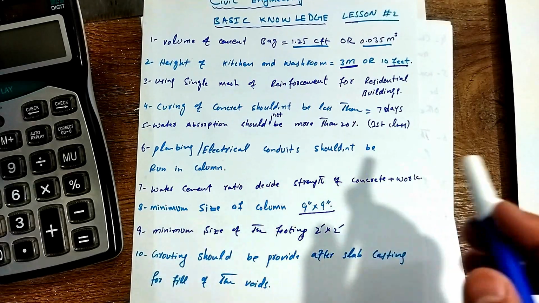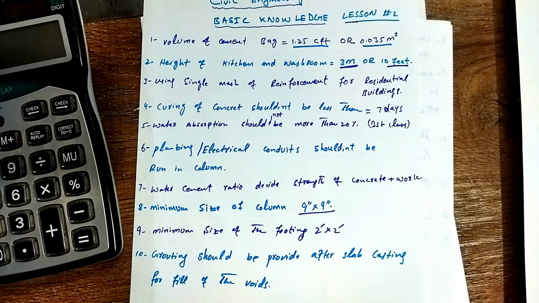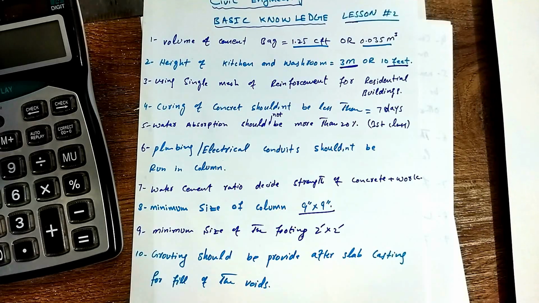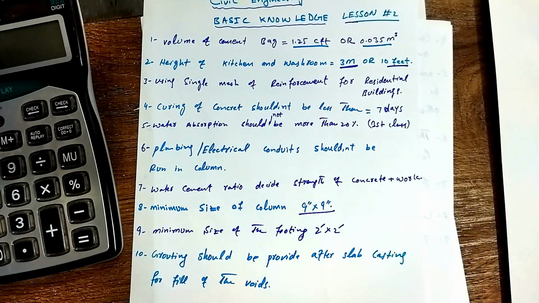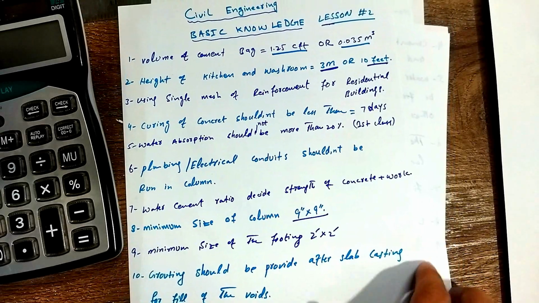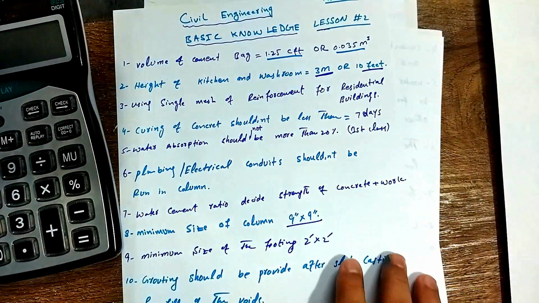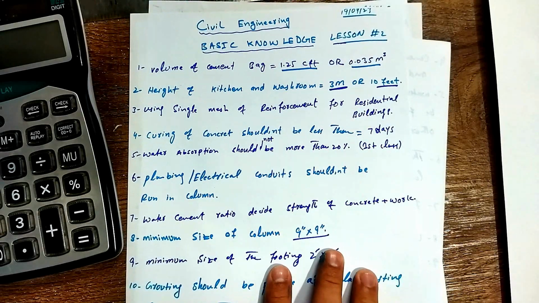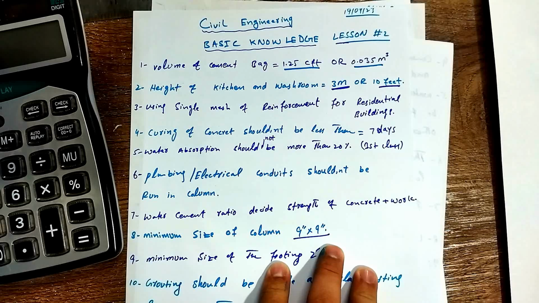Naturally, in villages or residential buildings, most people use cement or cement slurry on these voids to protect the slab casting voids. Okay, so this is a very important topic, a very short topic for you. Please note it in your diary, and it will be of great benefit for your future.